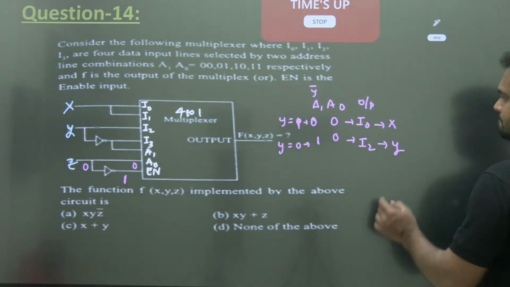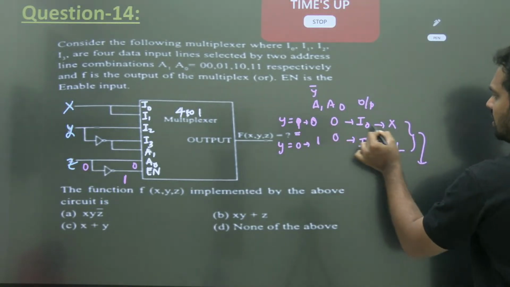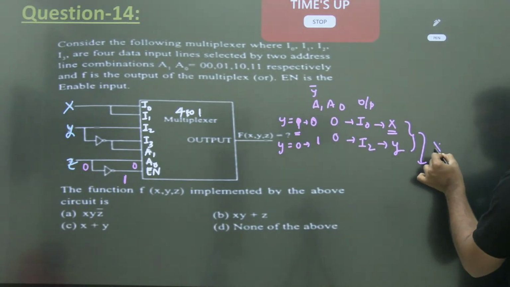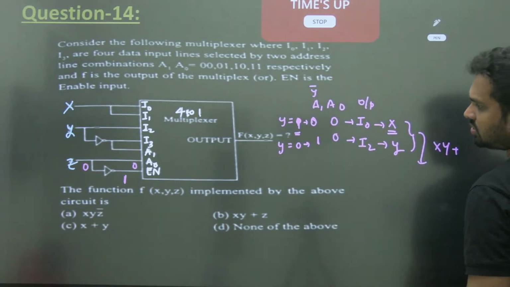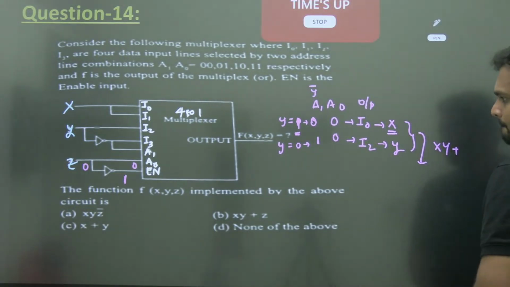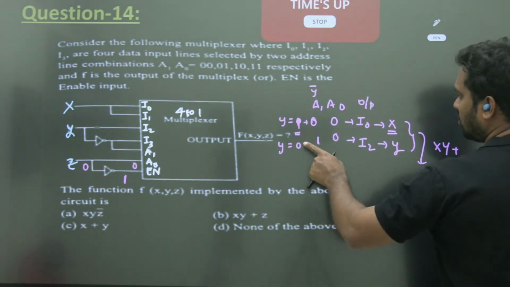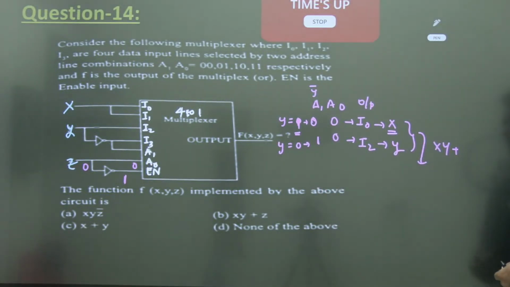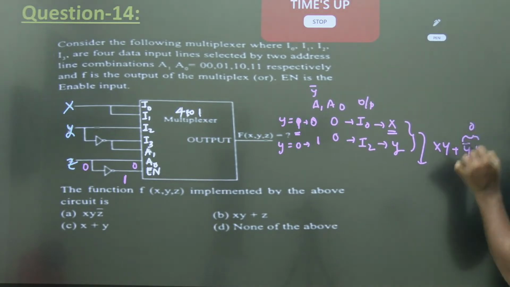See here, what is the expression? When y equals 1, your output is equal to x, so you can write it as xy. When y equals 0, your output is y itself, that is, it is 0 only.